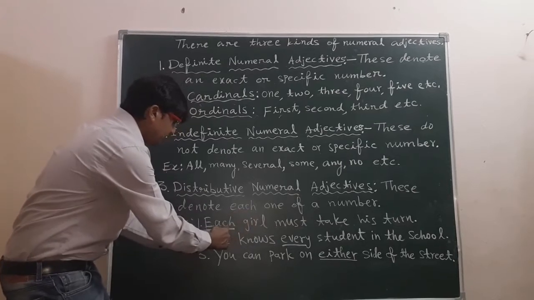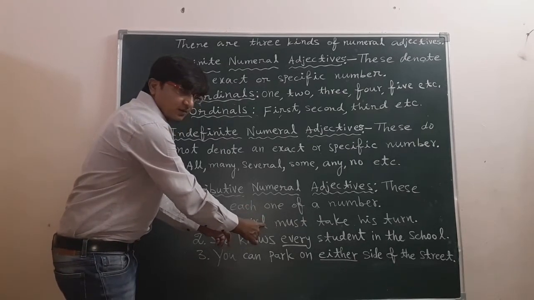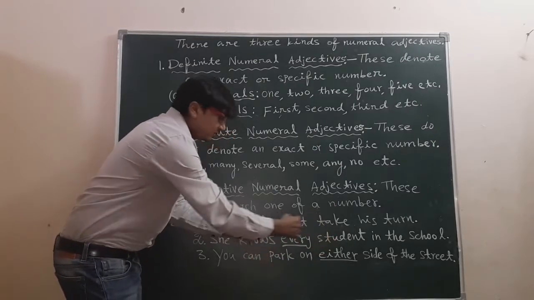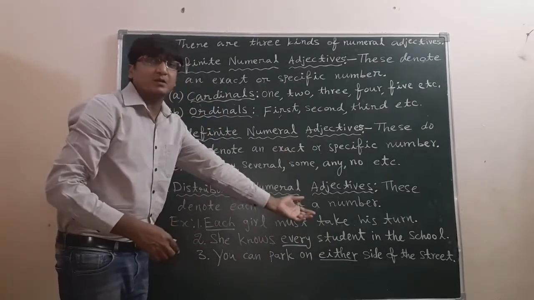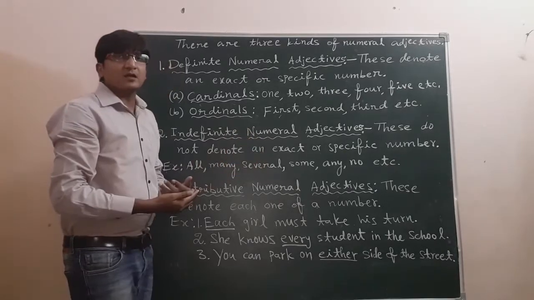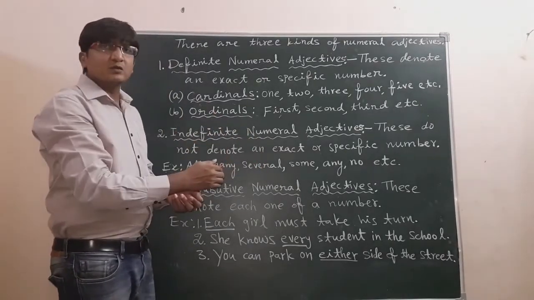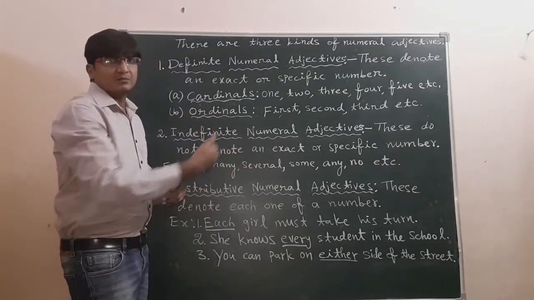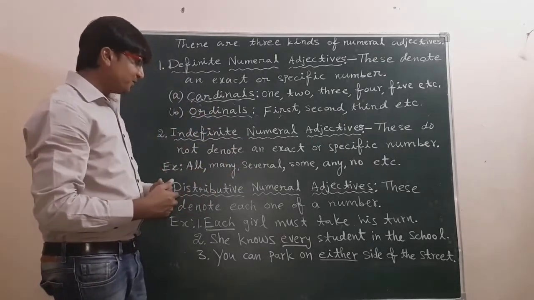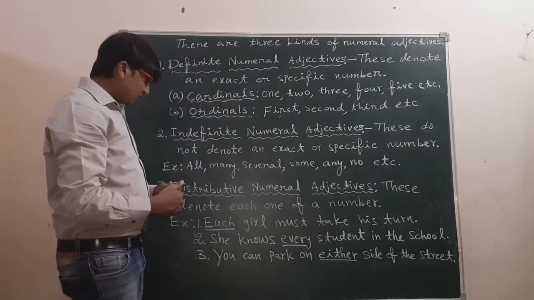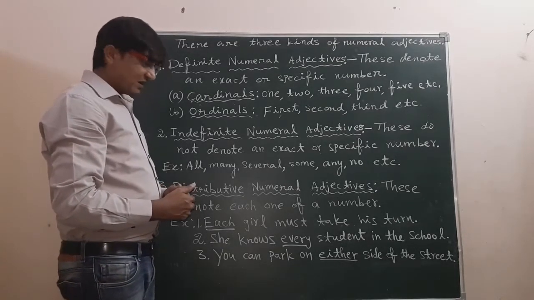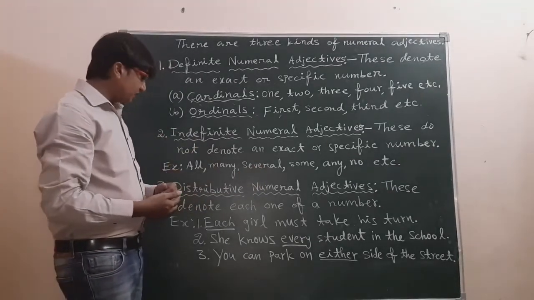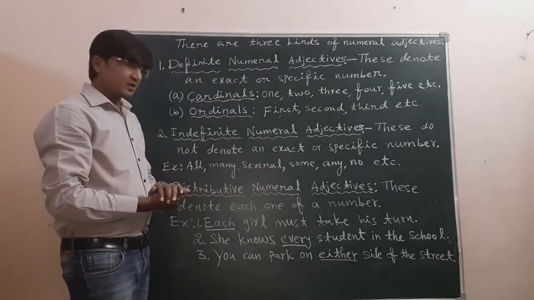See here, each girl means each one. Every student, every one of a number. In that, it will refer to each person, each student and each number. That we need to understand. So here we have each and every, either and neither also can be taken as distributive numeral adjectives.